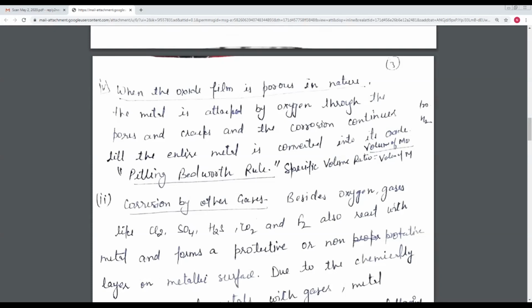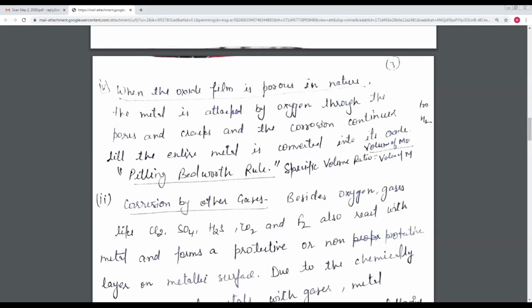But if the metal oxide layer is non-porous, it means it covers everything completely and further oxidation cannot happen. That means the layer is a protective layer. Otherwise it is a non-protective layer, and further oxidation takes place.